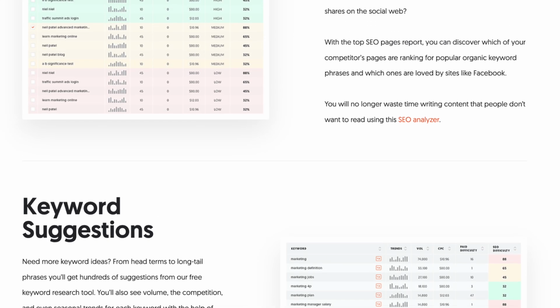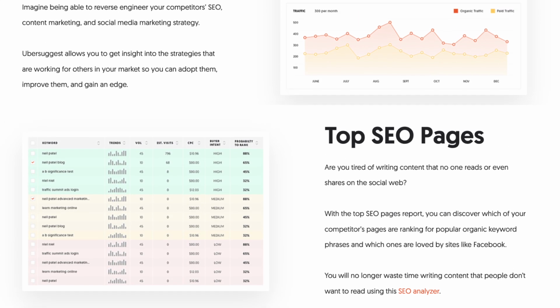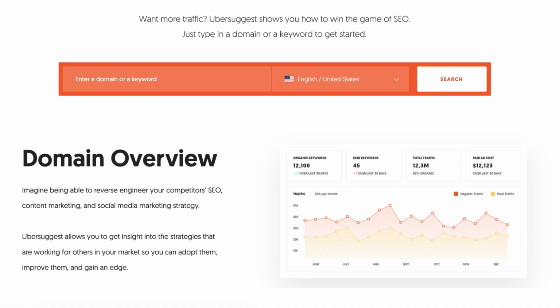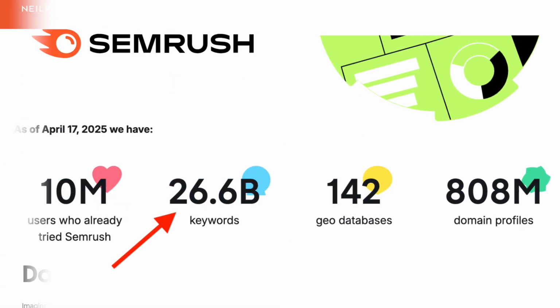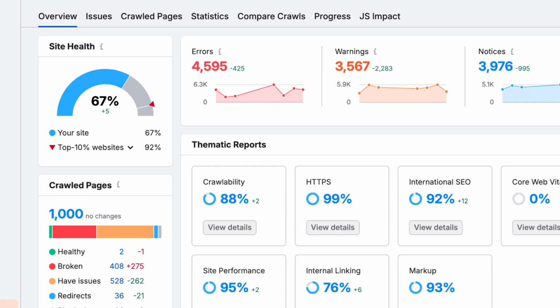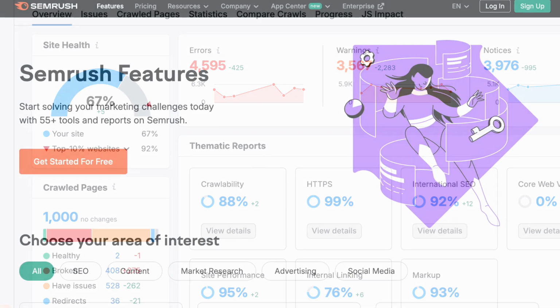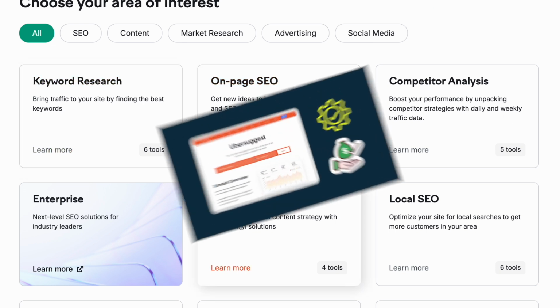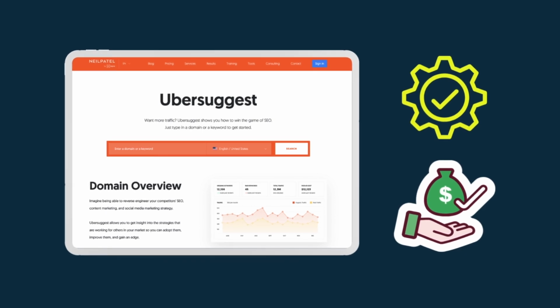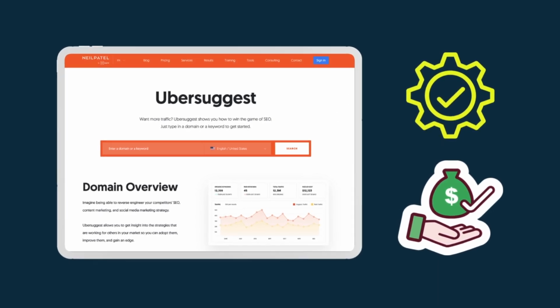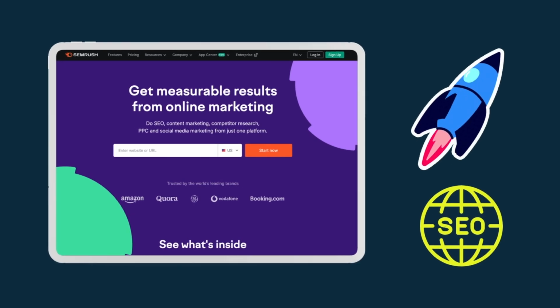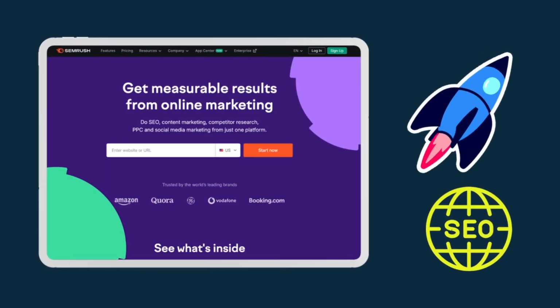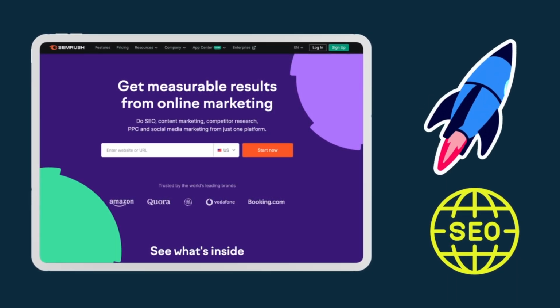This makes it a good choice for small businesses and solopreneurs aiming to make an affordable entry into the world of SEO. But Semrush's vast keyword database, superior site auditing capabilities, and extremely comprehensive feature set provide a level of depth and versatility that its rival simply can't match. So, while I feel Ubersuggest deserves credit as an excellent and affordable entry-level tool, I have to conclude that Semrush is the better choice of the two for those who want to take their SEO game to the next level.